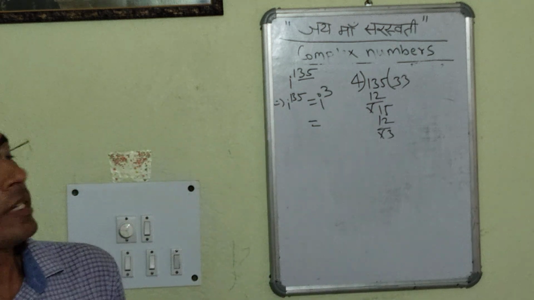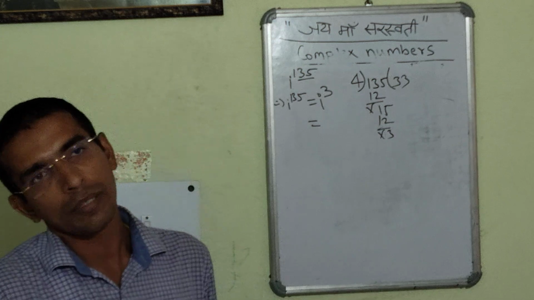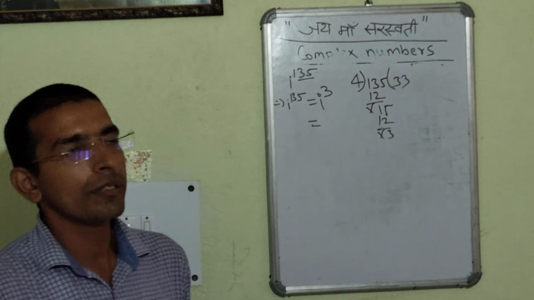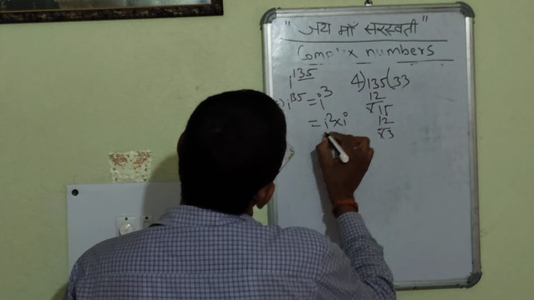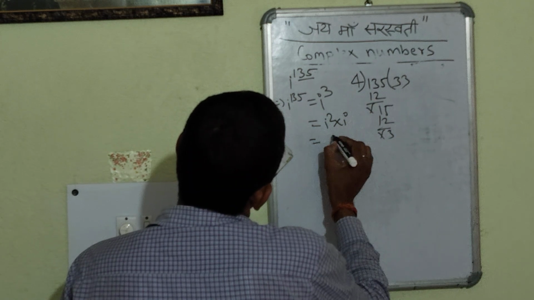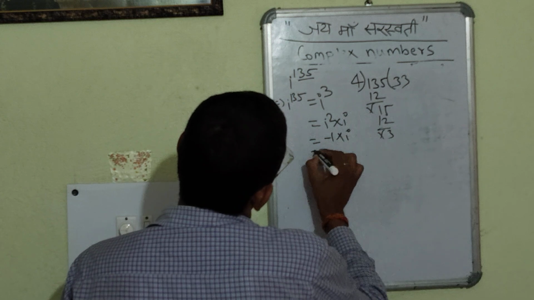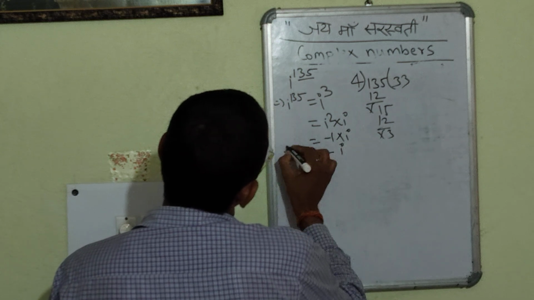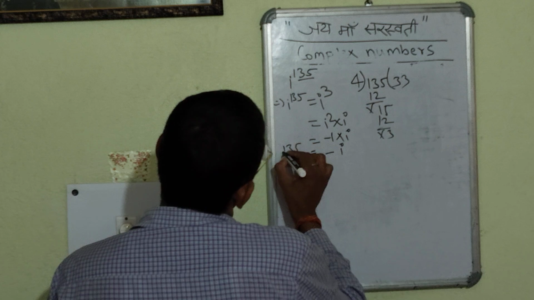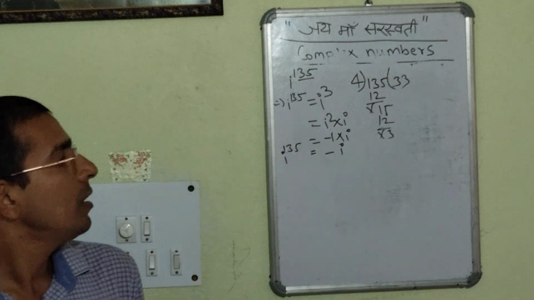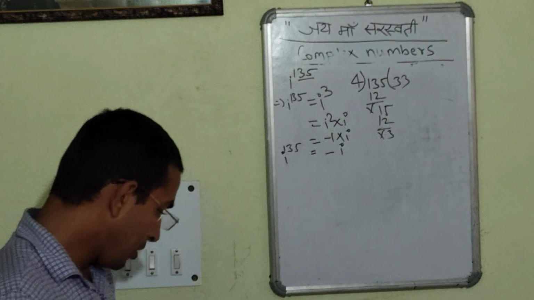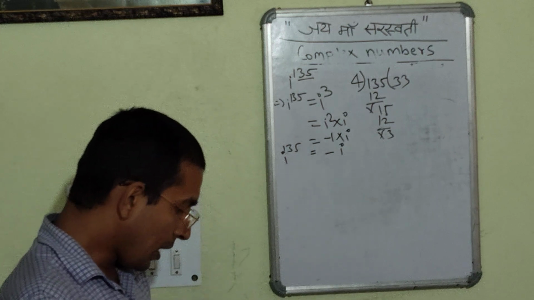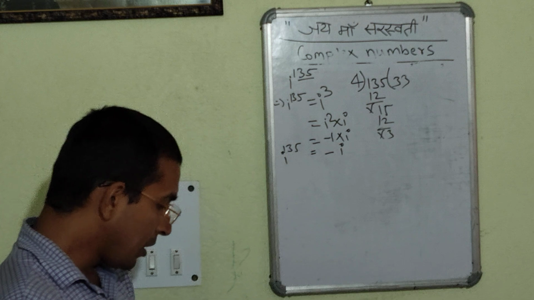And i cubed is i squared into i, and i squared is minus 1, so minus 1 into i. So finally, i to the power 135 can be written as minus i. That is the concept.